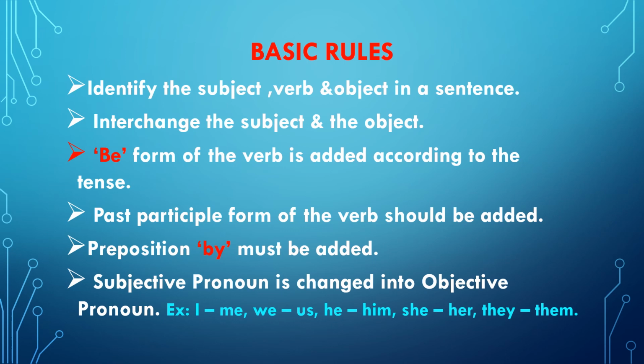First thing, identify subject, verb and object. Then you interchange subject and object. After interchanging subject and object, the be form of the verb is added according to the tense. This is very important.